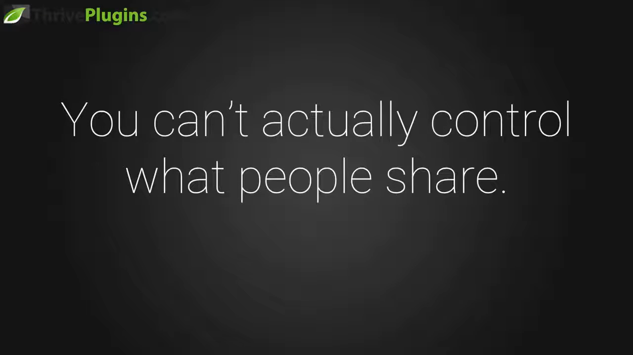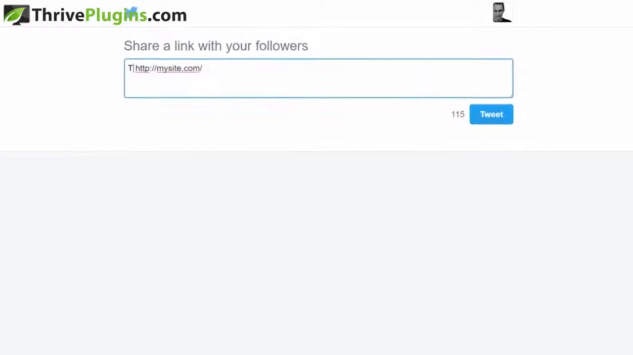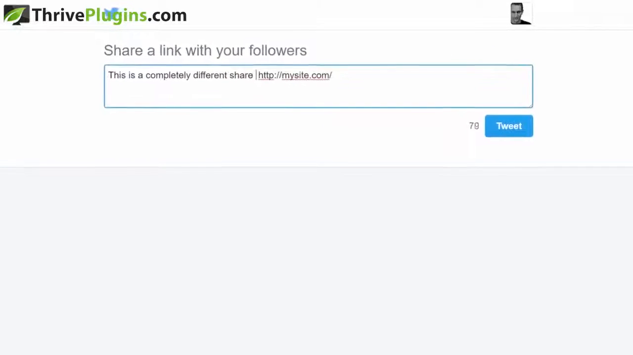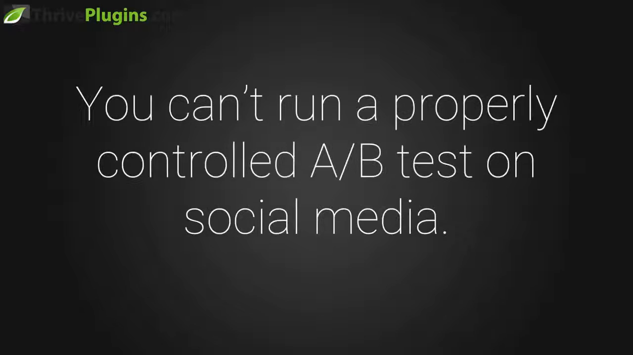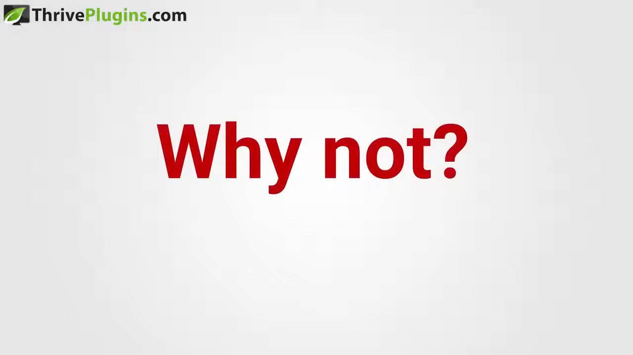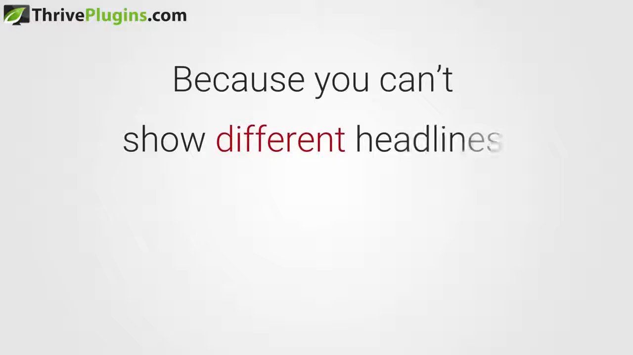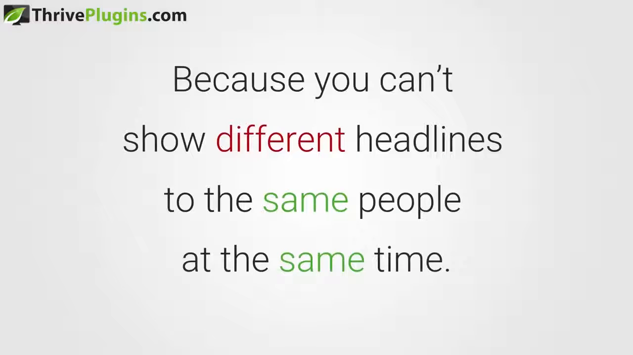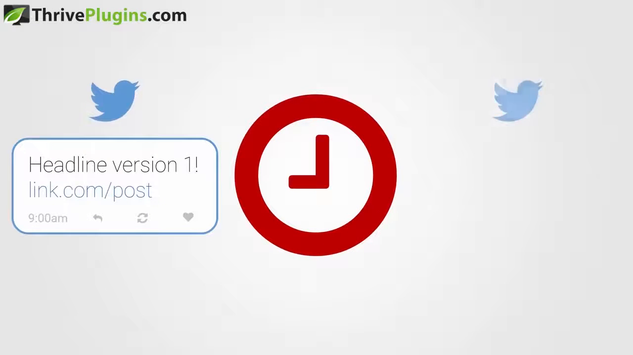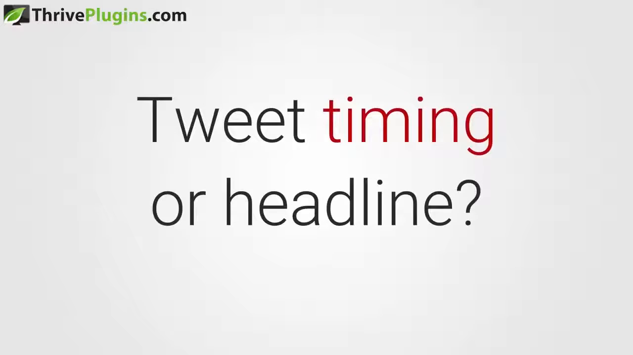Number 1, you can't actually control what people share on social media. Sure, you can suggest your post's headline as the share text, but your visitors can and often will edit this before sharing. Number 2, you also can't run a properly controlled test by sharing different headlines yourself on your own social media accounts and counting the number of clicks. Why not? Because you can't share different headlines to the same people at the same time, which is what you'd have to do for a controlled test. You can tweet headline A in the morning and headline B in the afternoon, but who's to say that it was the headline and not the timing of the tweet that makes a difference in the click counts?